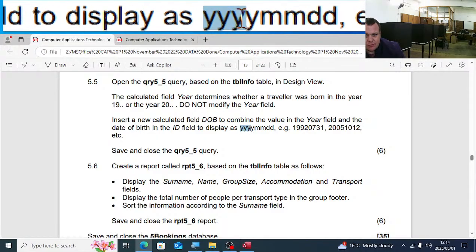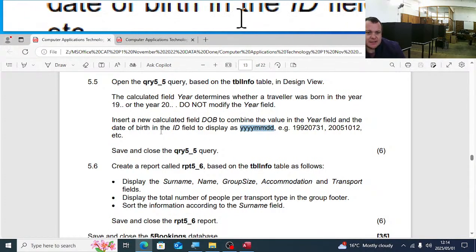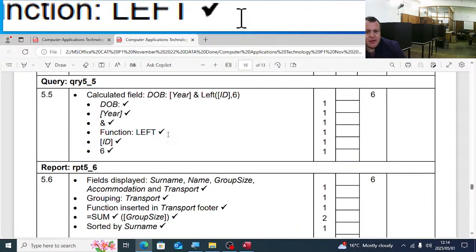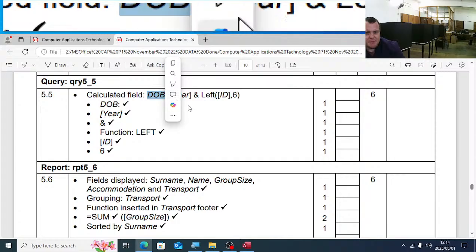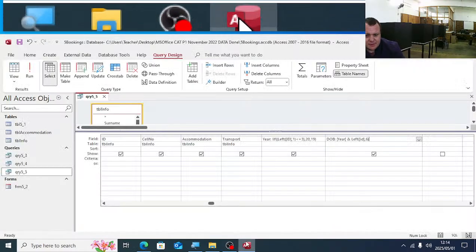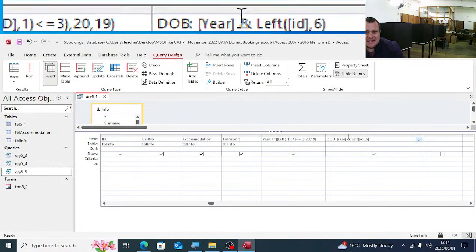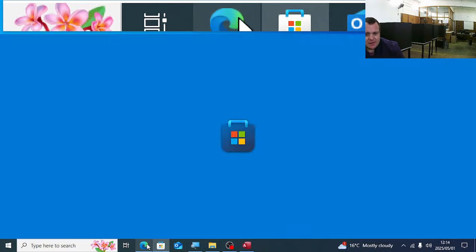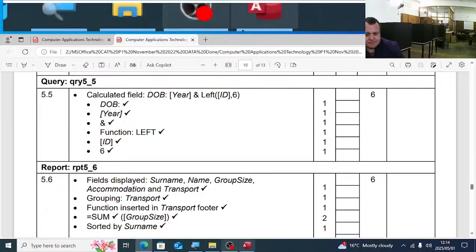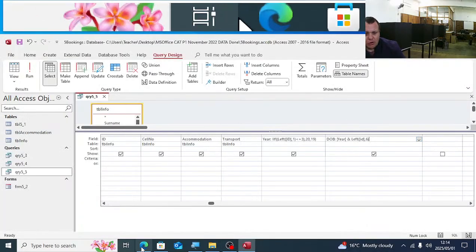So that's 4, 2, 2, it's 8. Just have a look on the memo there. You have the date of birth, the new field's name, the year field, and the left of the ID field 6 digits. So that is how the marks are allocated.